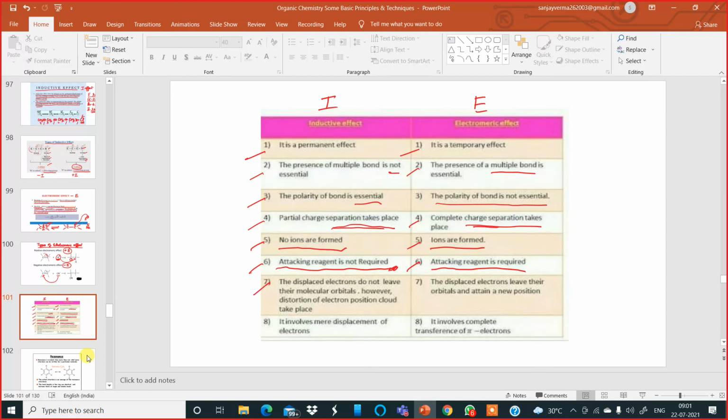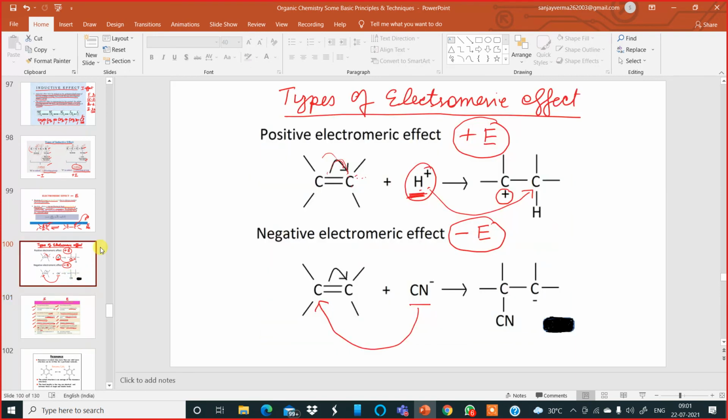Number seven, under inductive effect, the displaced electrons do not leave their molecular orbitals. However, distortion of the electron cloud takes place. That means the shape of the molecule gets distorted because of the inductive effect. And under electromagnetic effect, the displaced electrons leave their orbitals and attain a new position. That's what we have seen in the previous slide. It is forming a new shape.